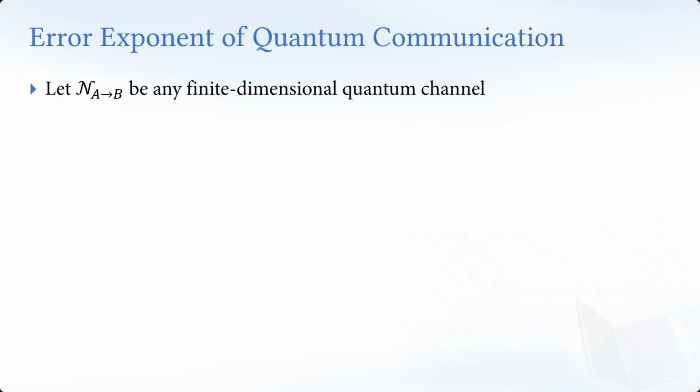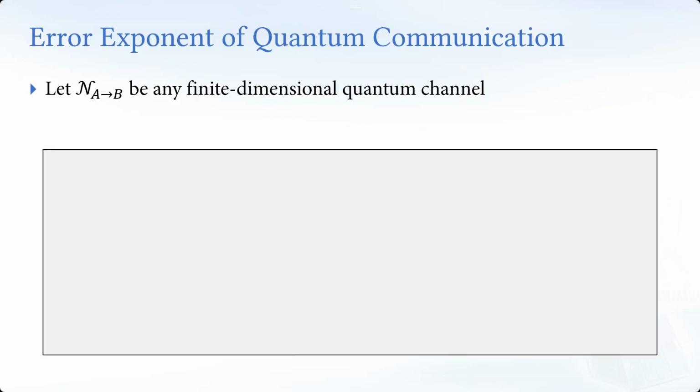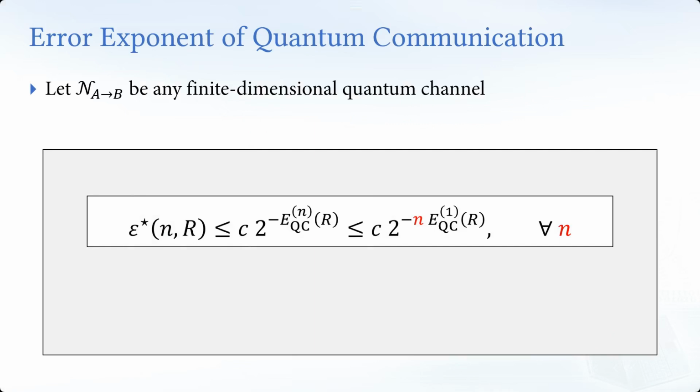Okay. So let's see our main result in one line. For any quantum channel, with finite-dimensional input and finite-dimensional output, we show that the minimum error is upper bounded by some constant C. That's not very important yet. So it's bounded by some quantity, some quantum communication exponent. But here we can relax it to extract the n of n to the n. So that's the main result in one line.